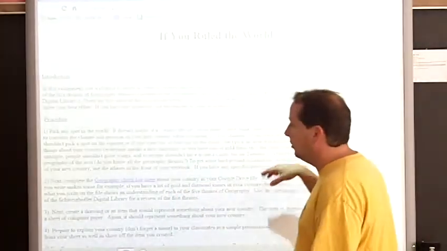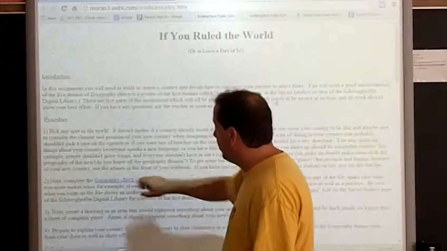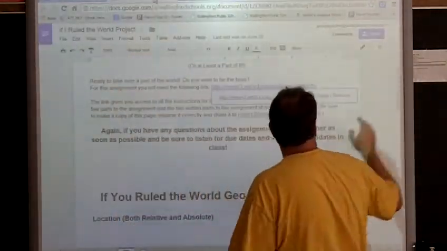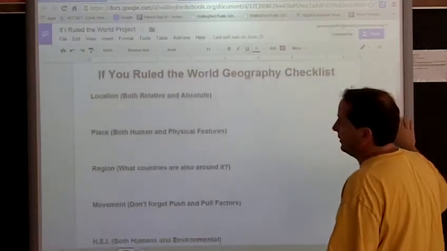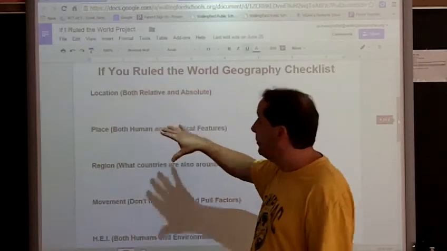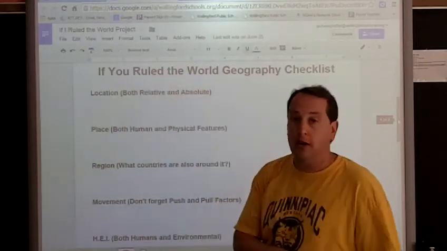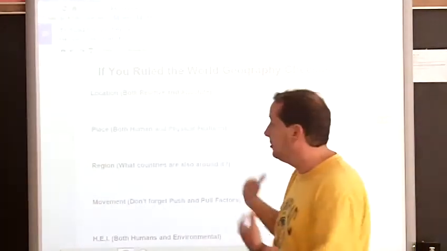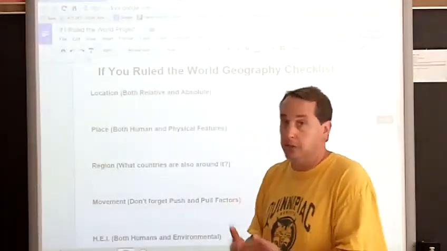Okay? You'll see that as we go along. You're going to need to complete a checklist, a geography checklist. That geography checklist is right here, on the document that I share with you. So you're going to put in, on your copy, where the location is, both relative and absolute. Tell me about the place, both physical and human features, about your new country, wherever spot it is that you picked.